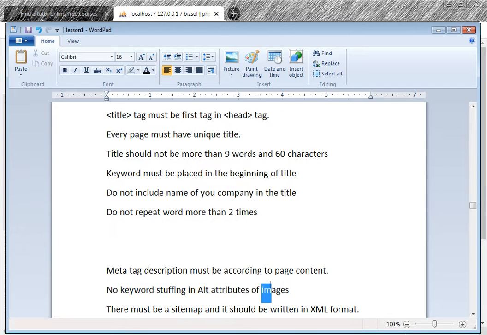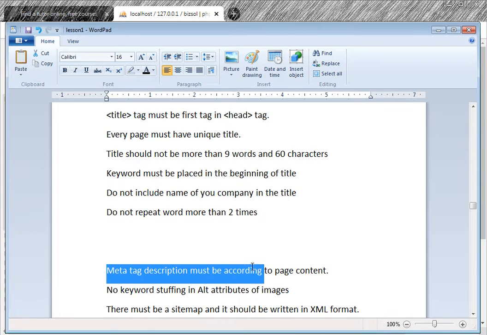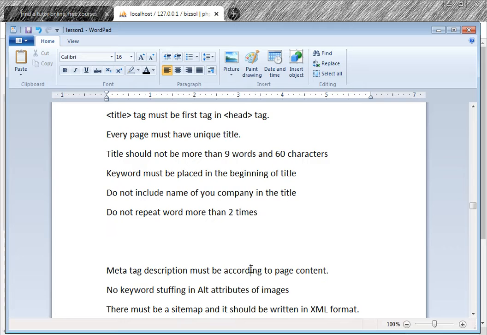So this is another guideline. Then meta tag description should be according to the page content. If content is about some teachers, then description should be according to that teacher. And if content is according to the courses, okay, then description accordingly.